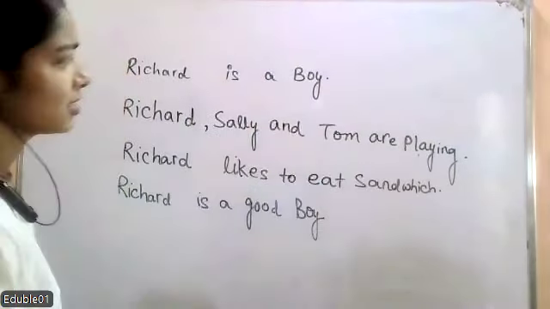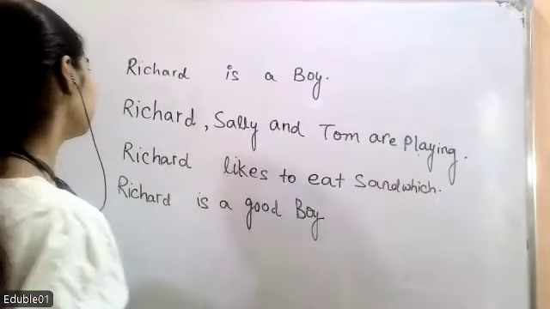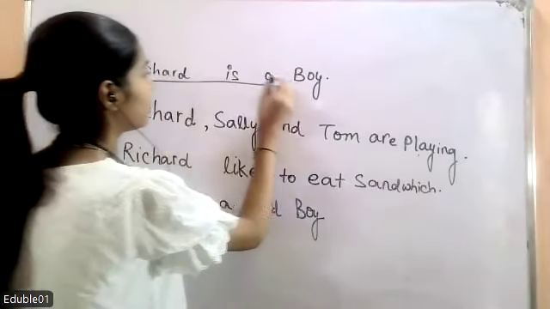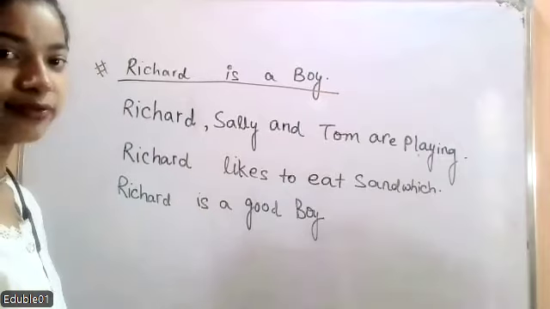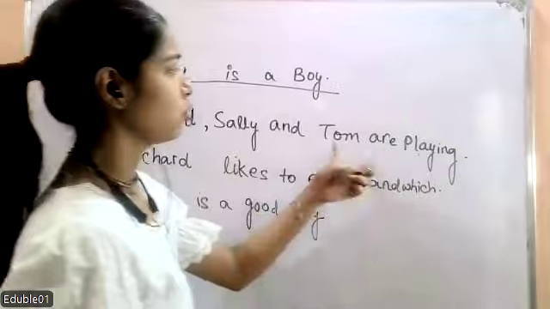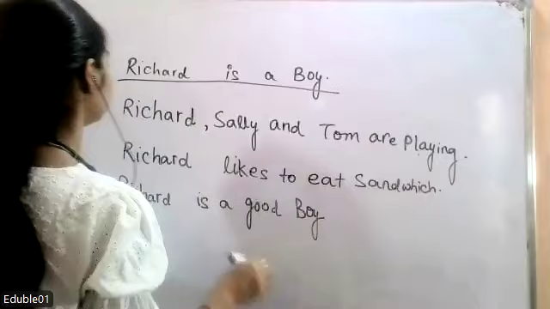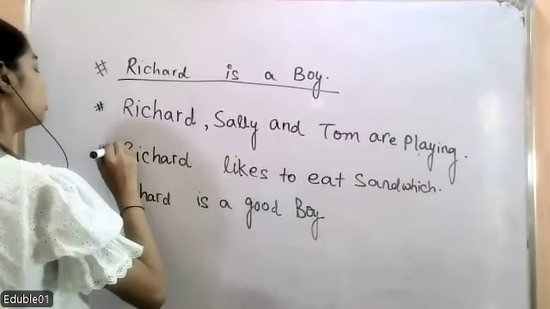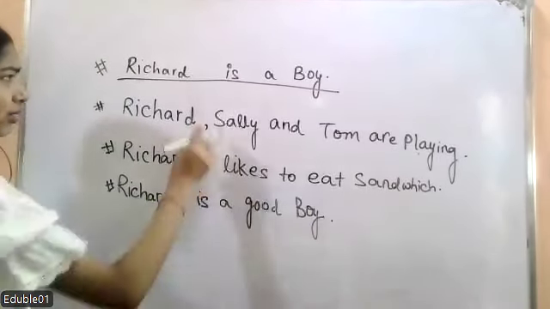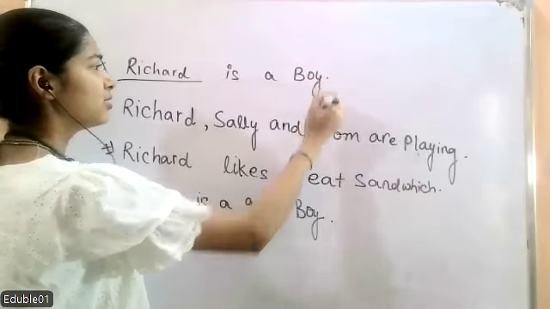Okay? See, there are some sentences on the board behind, right? Can you please read the sentences? Richard is a boy. Richard, Sally, and Tom are playing. Richard likes to eat sandwich. Richard is a good boy, right? Do you see anything here that is repeating again and again?